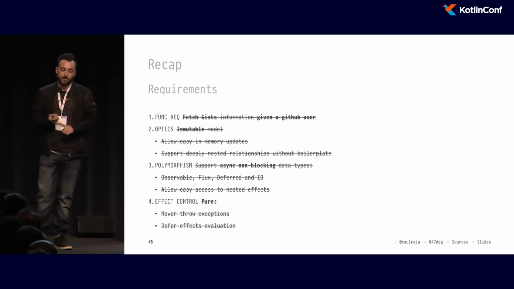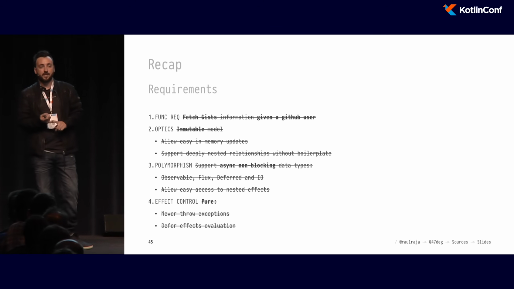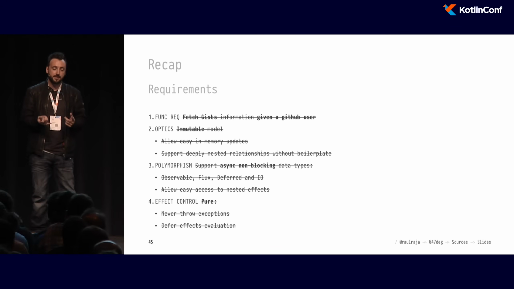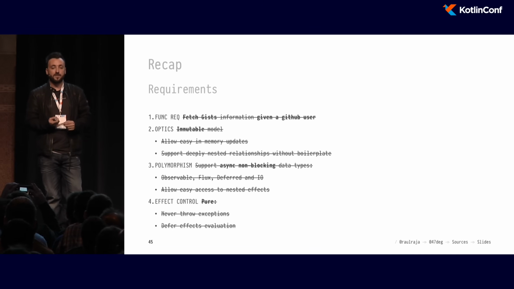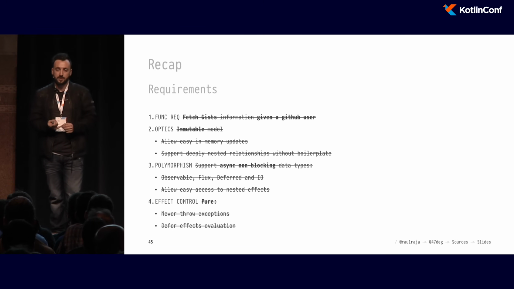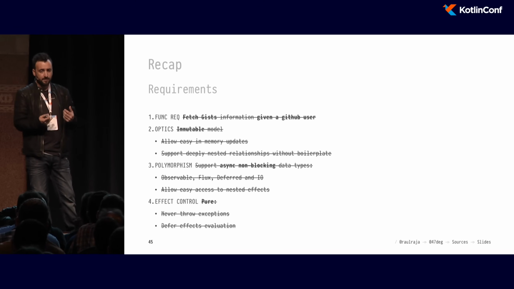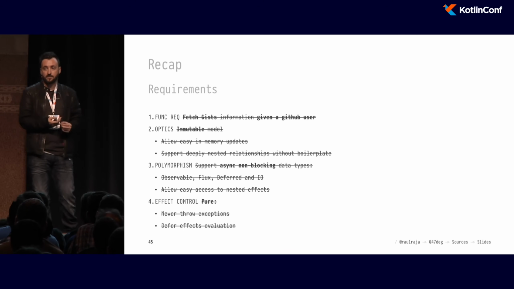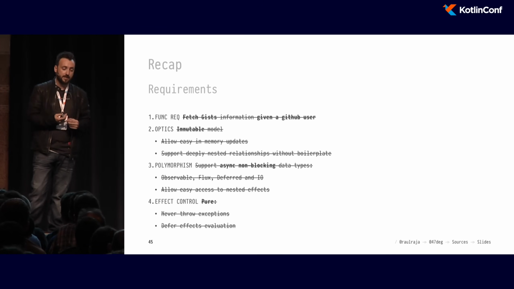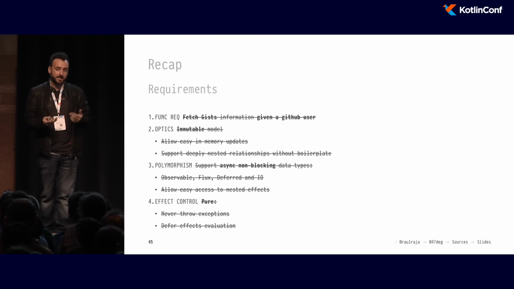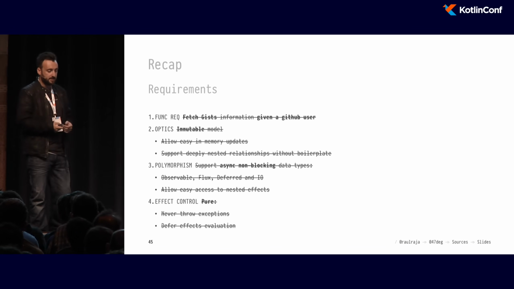So the functional requirement was met. We took care of the immutable model and all of the deep nesting with optics and lenses. We're using polymorphism to abstract away completely the runtime to which we're running our programs. And we're using the effects library from Arrow, and that's where the async type class comes from, which automatically takes care of exception handling and managing that kind of asynchronous computation.